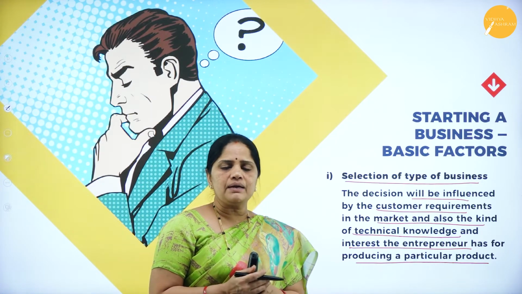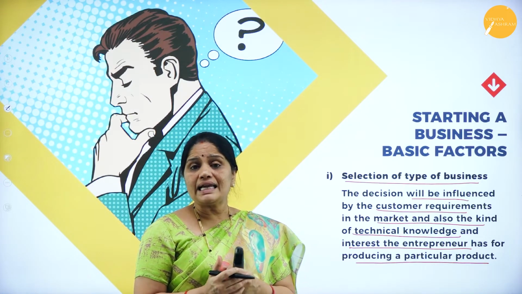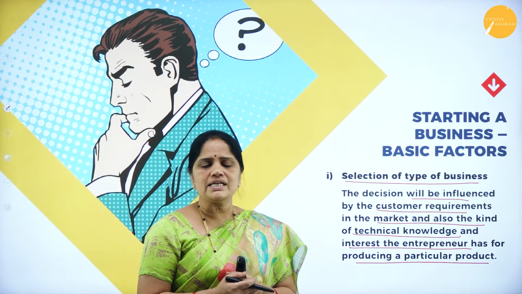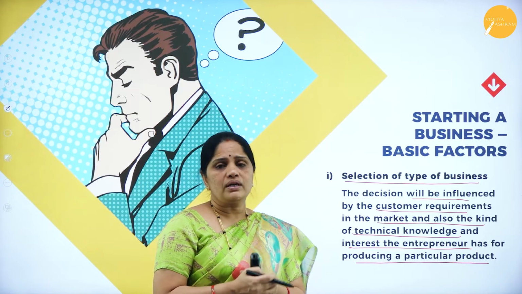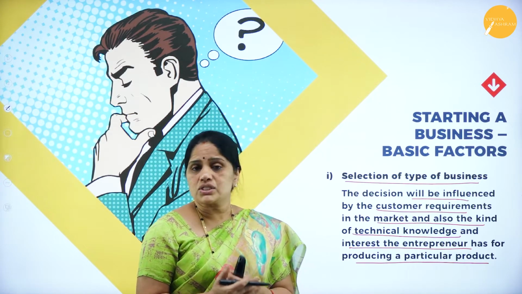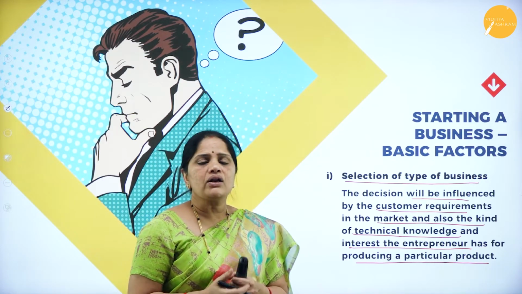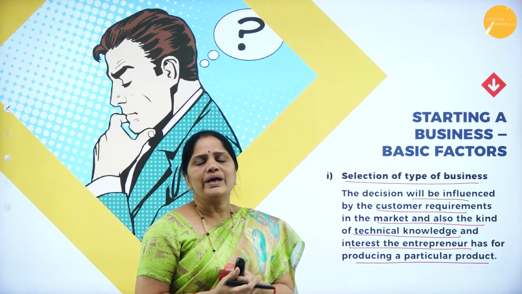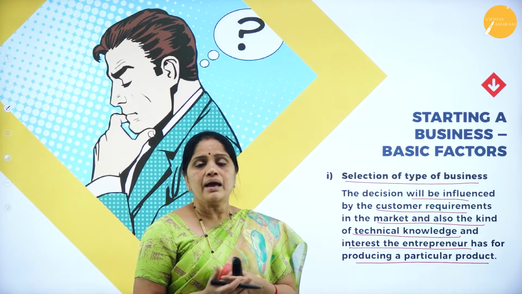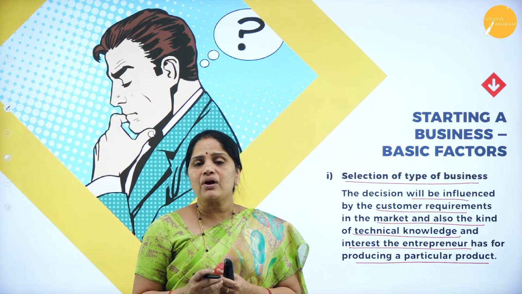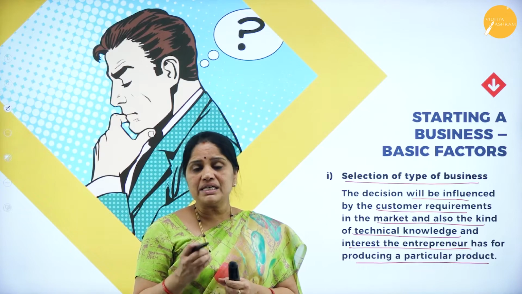Suppose he thinks the product is in very high demand and customers want it badly, or it is one of the customers' favorite products, then he can go in for manufacturing it on a very large scale, because he knows that product will satisfy the customers' needs.